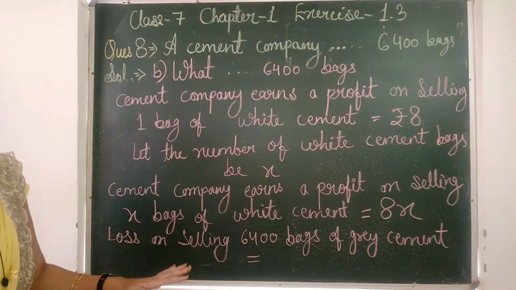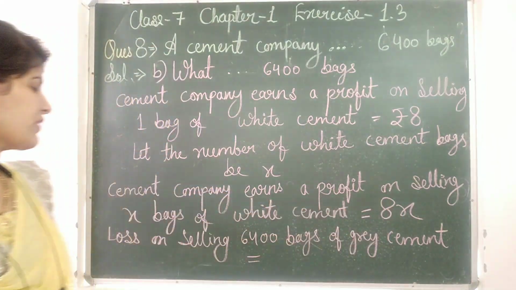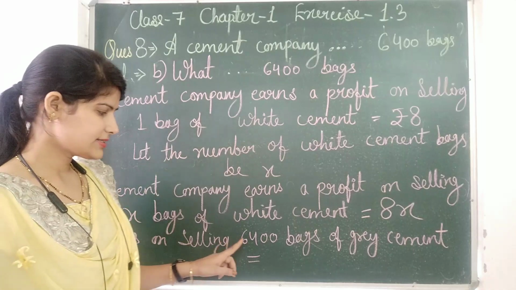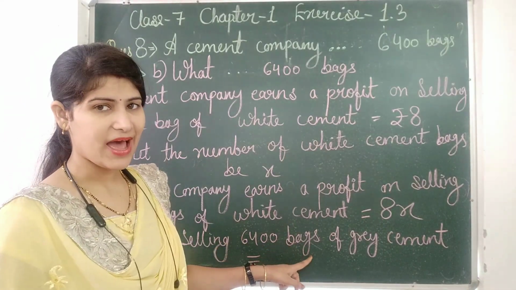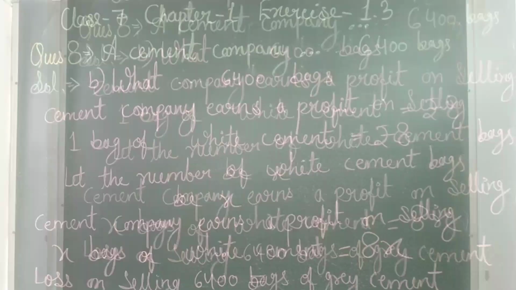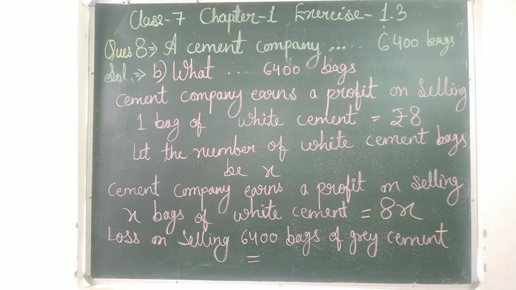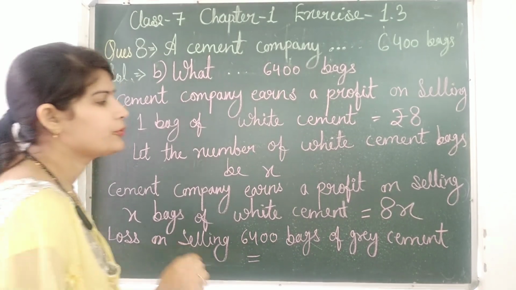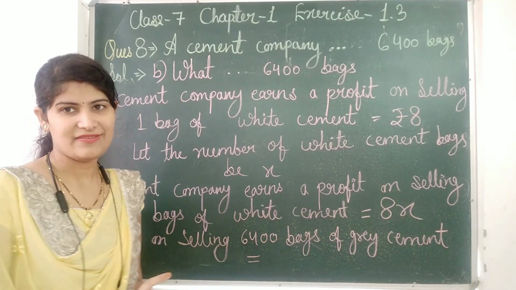Now comes the loss on selling 6,400 bags of grey cement. In the question it is given that the loss on selling one bag of grey cement is minus 5 rupees per bag.